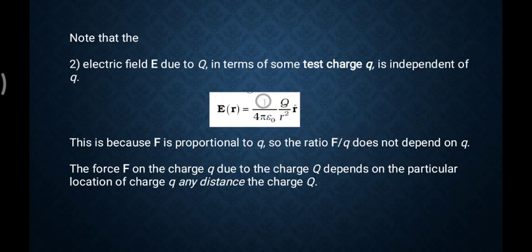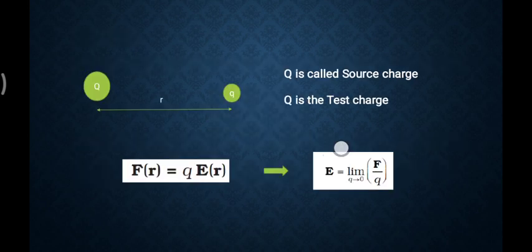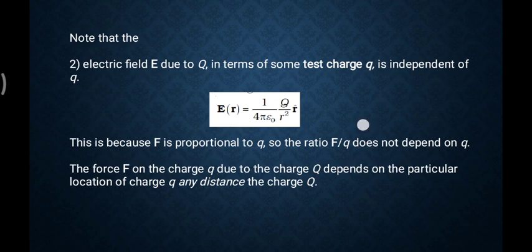suppose I am writing the formula for the F. F is 1 upon 4 pi epsilon 0 Q by R square. Then if I bring this q on the downside, F by q is nothing but the E. So this becomes E. Then this term is going to be independent of this small q. So that's why we can say electric field E does not depend on what other charges are around you.